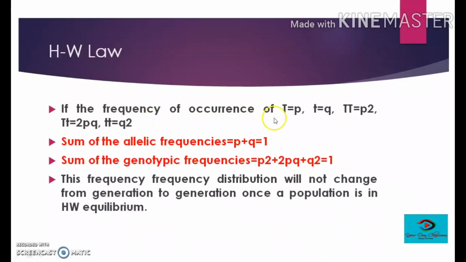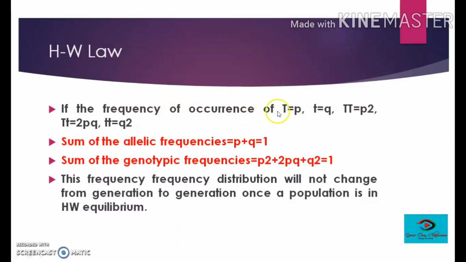Suppose we are taking the character as height and we represent this by 2 different contrasting alleles, capital T and small t. Capital T denotes a tall character and small t is a recessive one, which in homozygous condition shows dwarf character.